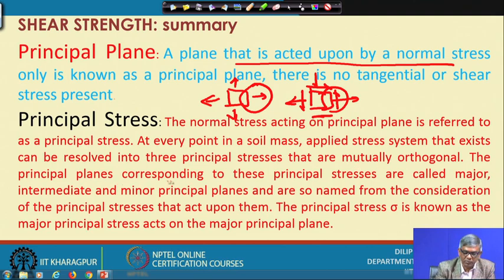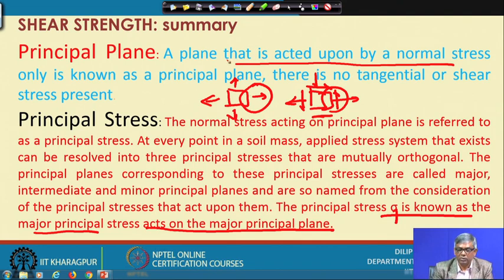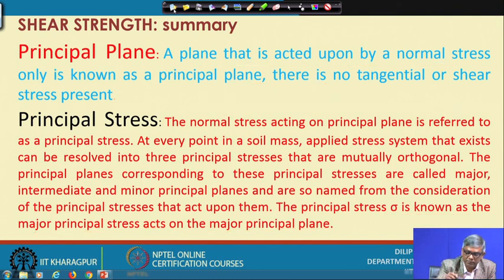The principal planes corresponding to these principal stresses are called major, intermediate, and minor principal planes, and are so named from the consideration of the principal stresses that act upon them. The principal stress sigma 1 is known as the major principal stress and acts on the major principal plane. So, this is sigma 1, this is our sigma 3. This I have already elaborated before. So, once again, I am summarizing here what is principal plane and what is principal stress.